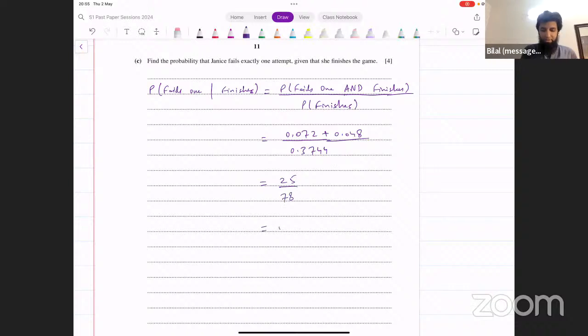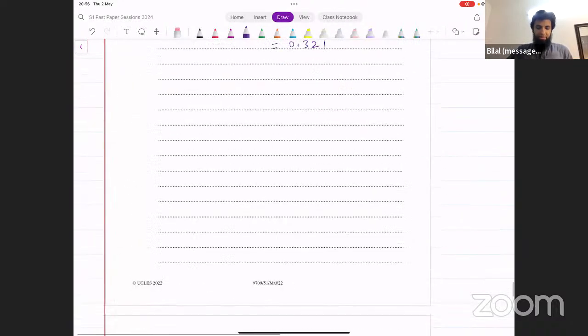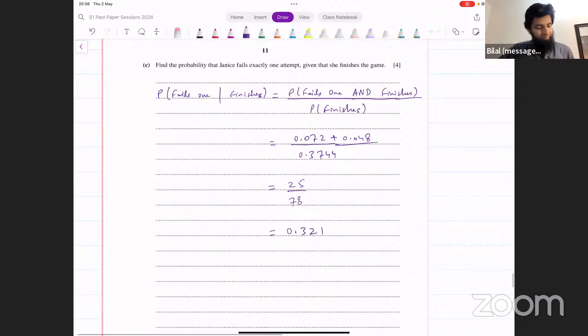Or in decimals, that's 0.32051. That's the probability, the conditional probability that we were looking for. Is that okay? Make sense to everyone? And that's it. That was the last part of this paper.